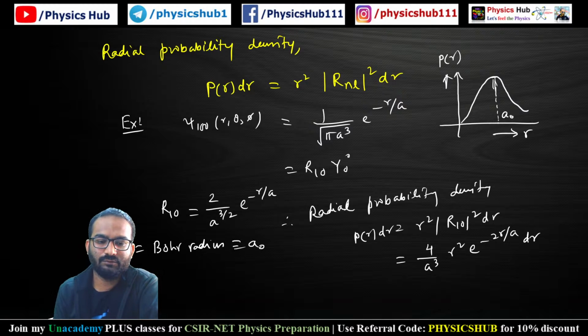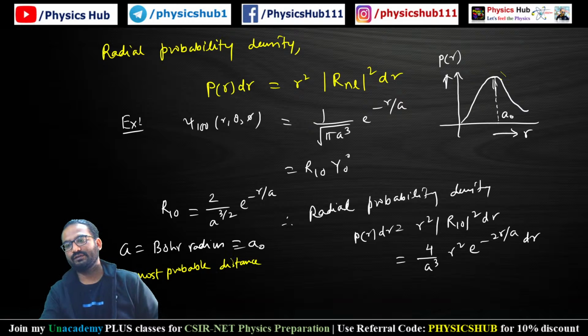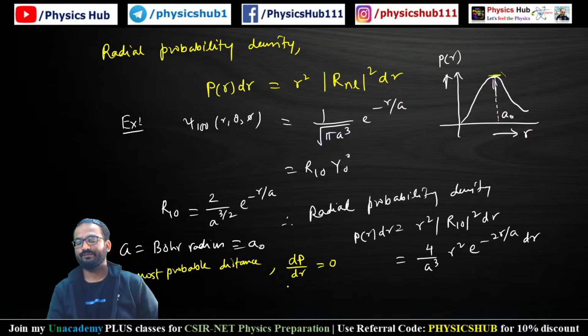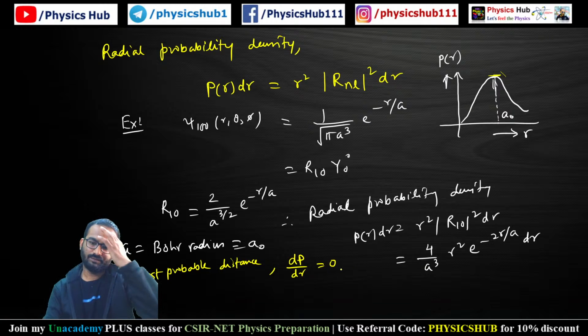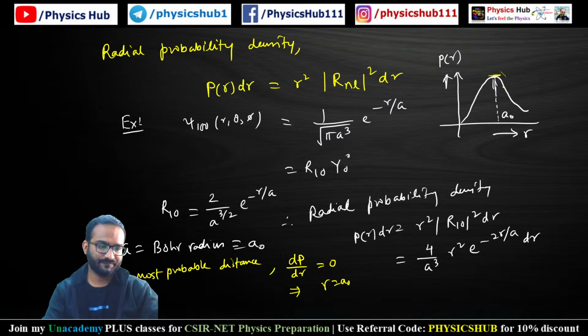We can also show how we are getting the most probable distance from this probability distribution. If you want to get the most probable distance, at this point you see this is a maxima, and at a maxima dP upon dr should be equal to 0. So if you take the derivative and equate it to 0, then you will get r equals a naught, which is equal to the Bohr radius. So that is why this will be the representation. Okay.